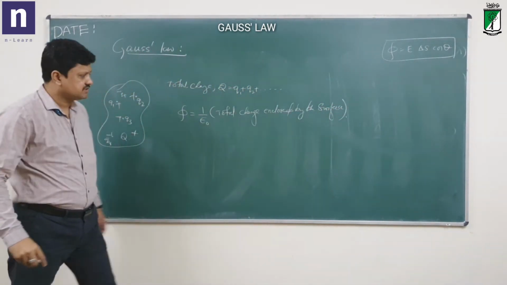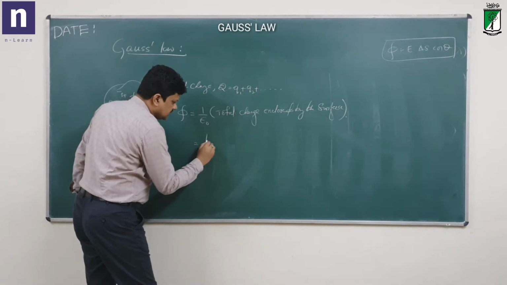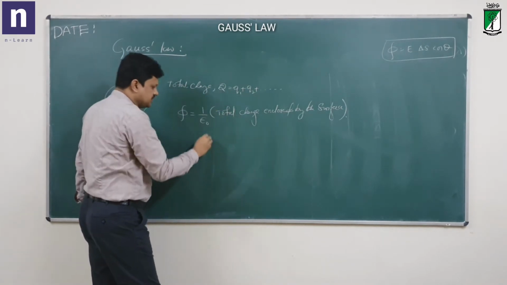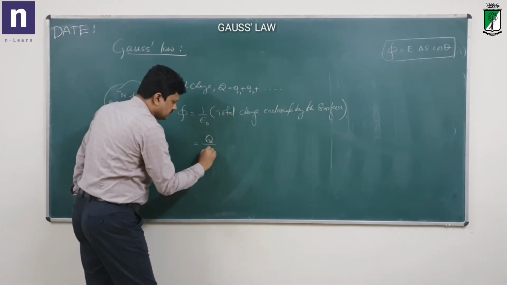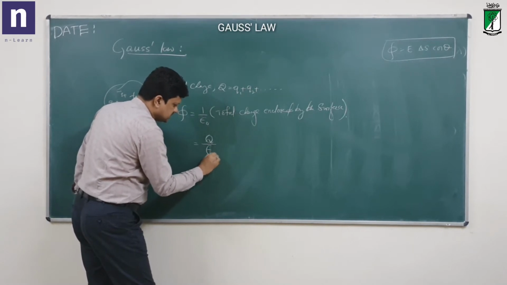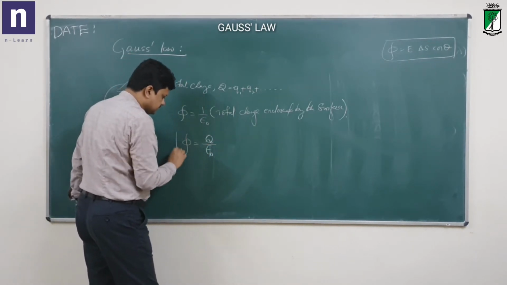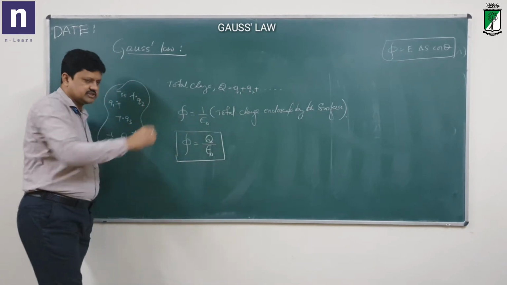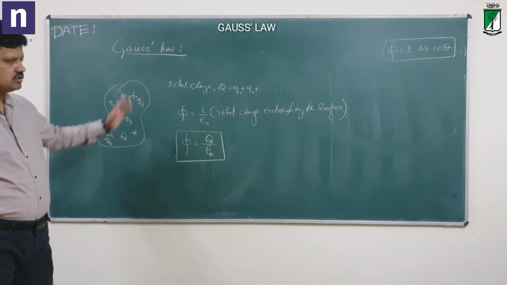Total charge enclosed by the surface, which is nothing but, if I consider the total charge to be Q, then it is 1 by epsilon naught times Q, which is Q by epsilon naught. So this is the flux according to Gauss law.